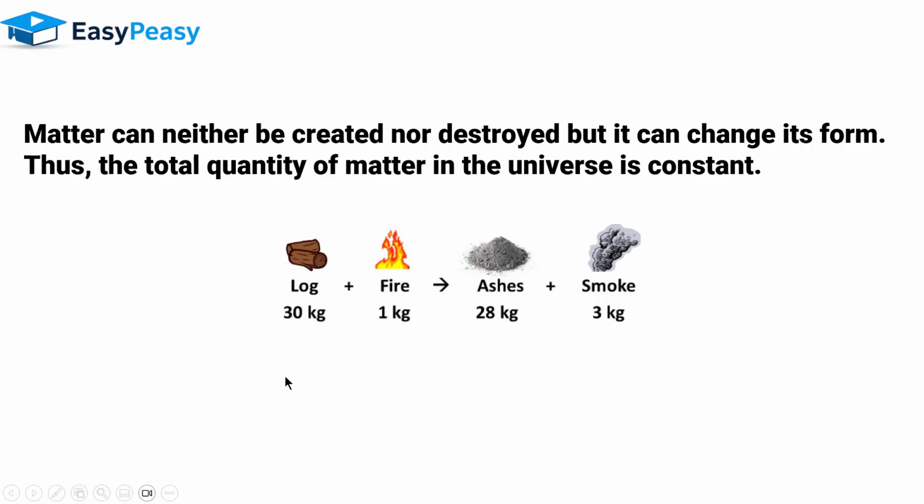Here in this example, you can see we have a log, and if we put this 30 kg log on fire, the fire is 1 kg. It will convert this log into ashes, that will be 28 kg, plus smoke, that will be 3 kg. So the total quantity of matter in the universe stays constant. Only the form changes from log and fire to ash and smoke.